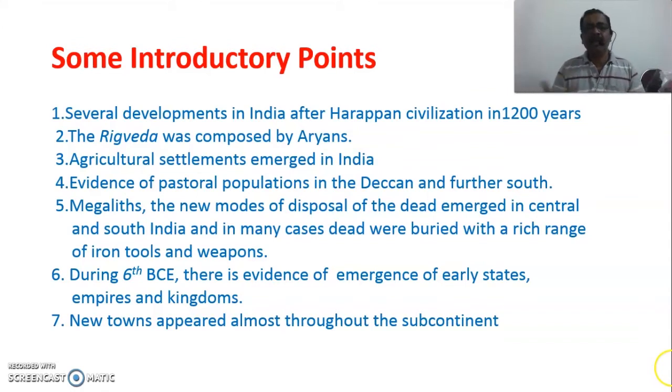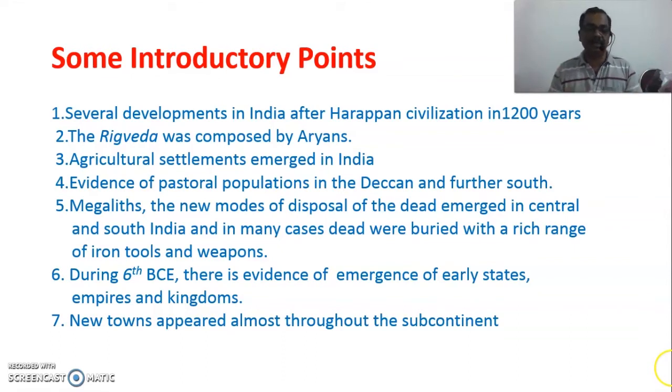But we can assume that the population might have increased. When the population increased, there is a chance of competition for the acquisition of land and other resources. So the powerful people must have survived, and they were able to capture or control the rest of the population. As a result, some powerful kingdoms, empires or states emerged. This also happened during this time.